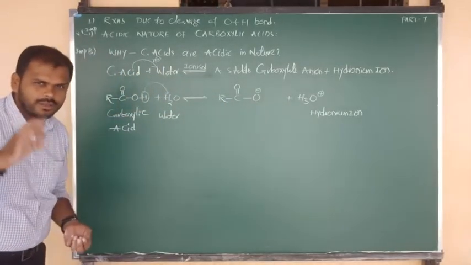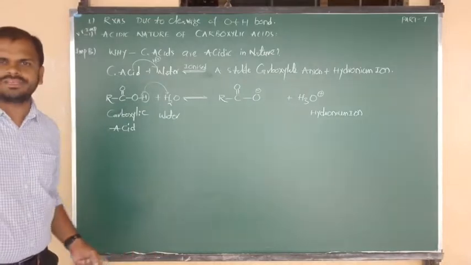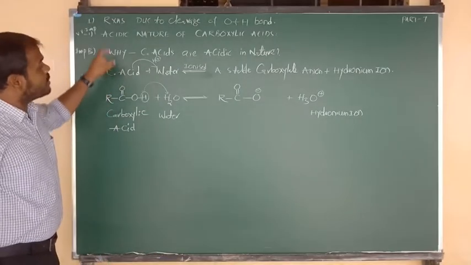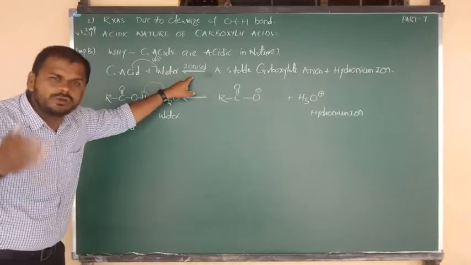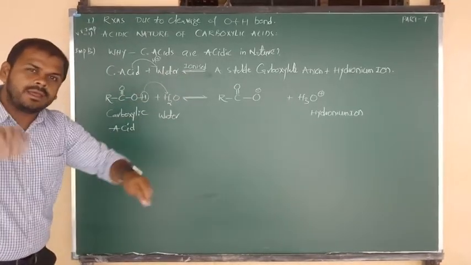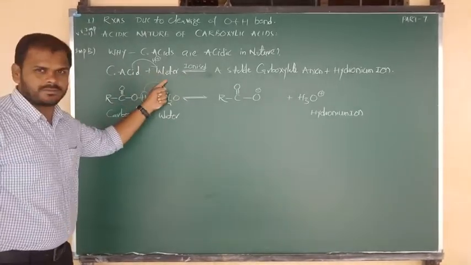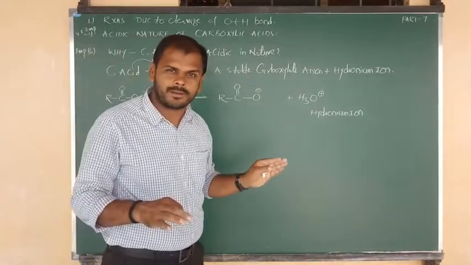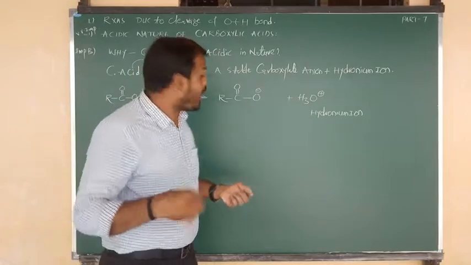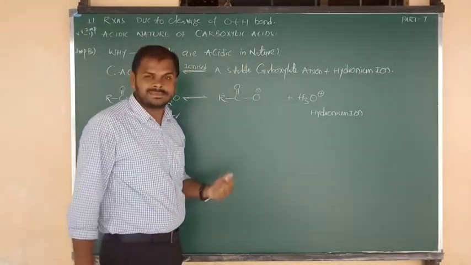Listen, one more very clear statement. Carboxylic acids can be easily ionized, or dissociated, in water, and they form a stable carboxylate anion. How can you say the carboxylate anion is stable?